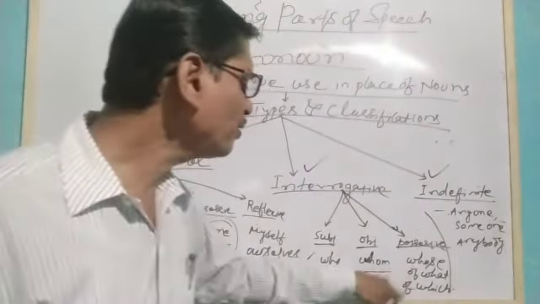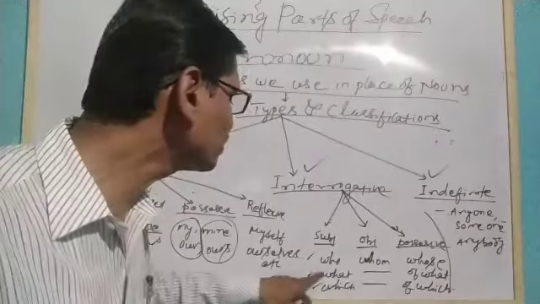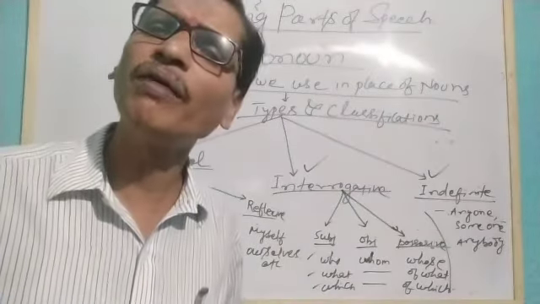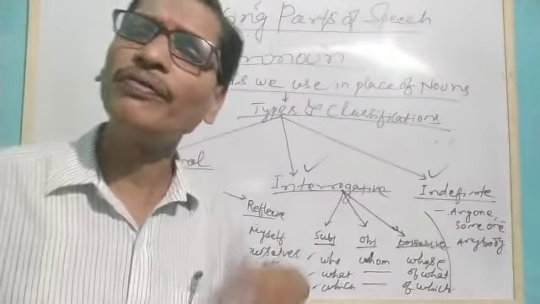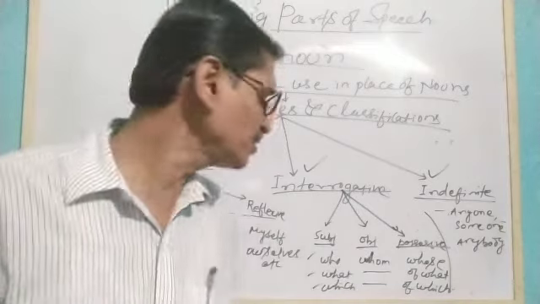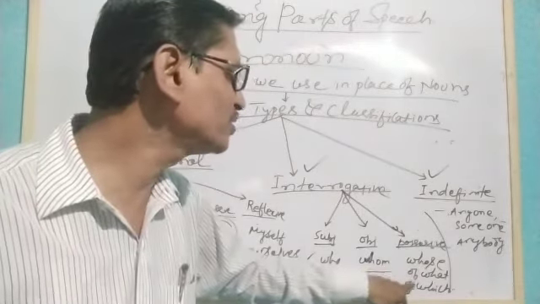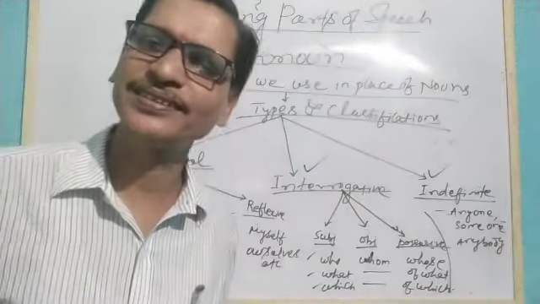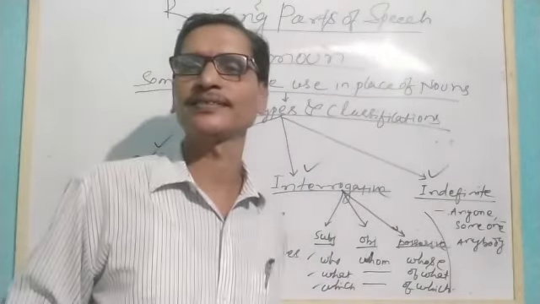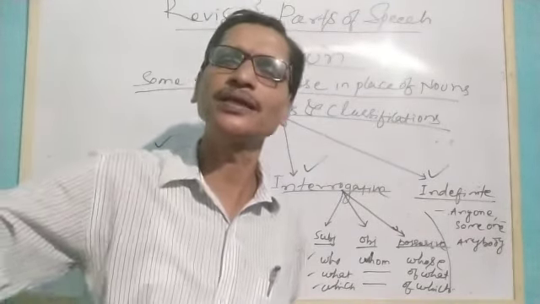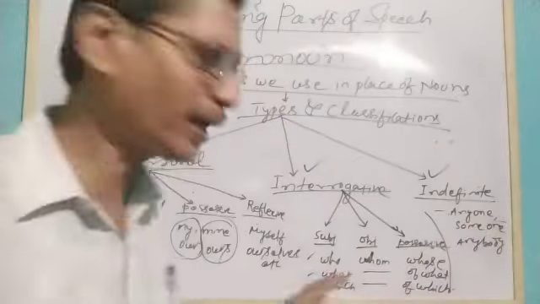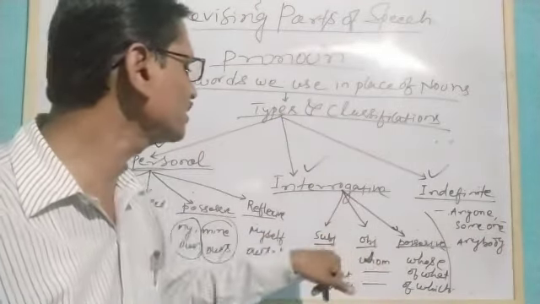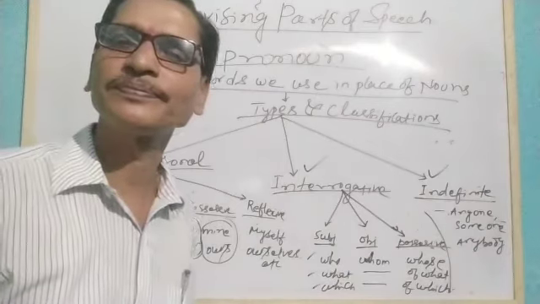But when we are talking about the possessive case of what and which, we use of what or of which, because we cannot have whose like what and which. Whose is for persons. Sometimes it is used for other things; rules are available. Okay, so here we understood interrogative pronouns.